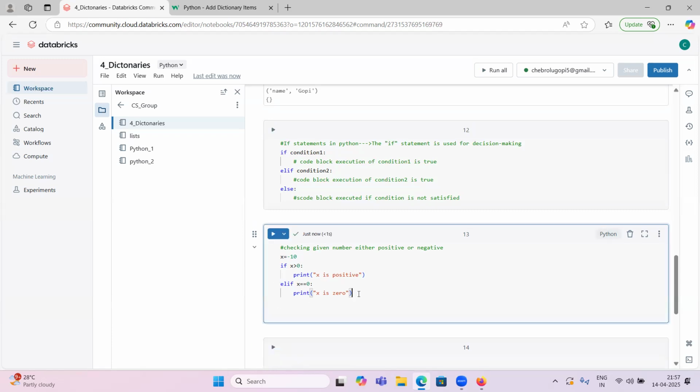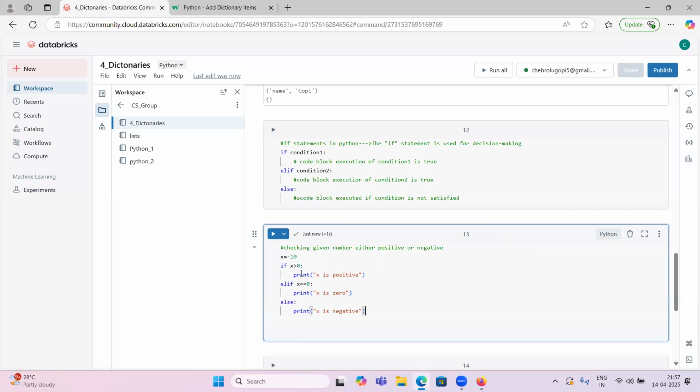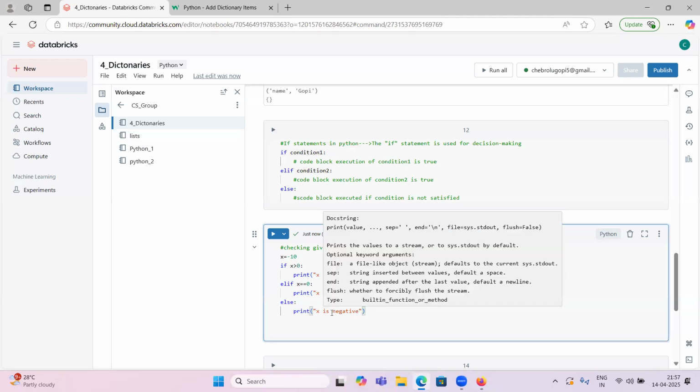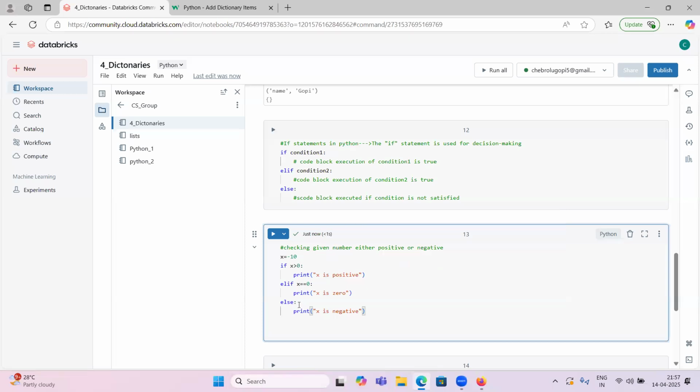So don't get confused, we don't always need an else block. It is not compulsory. Even if you only provide the if block, it will execute. If you have something to put in the else block, you can add it. If you don't have any code or anything to print in an else block, no need to give one. Even though the else block is not present, it will execute.